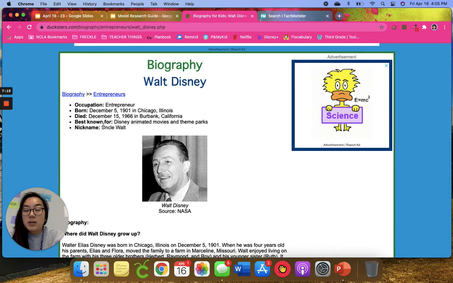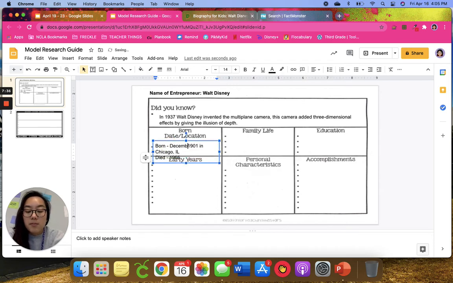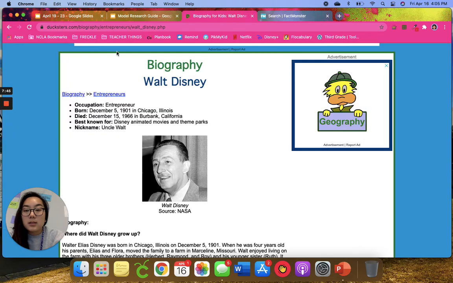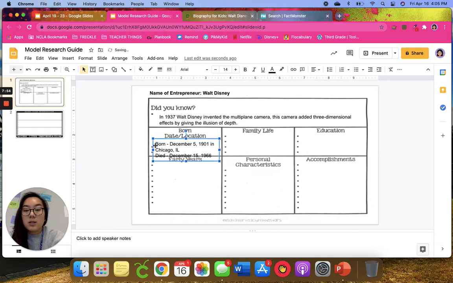Oh, and look, I can add more specifics because this website actually gives us some more specifics on his birthday and when he died. So he was born December 5th, 1901. So I'm going to actually add that to when he was born. And then again, I'm going to add that he died on December 15th. And if you need to, I'm going to change the sizing of this text just a little bit so it all fits in there and I can read it.